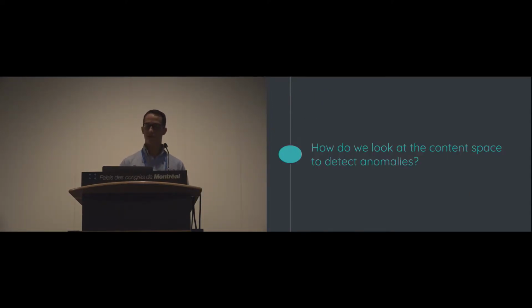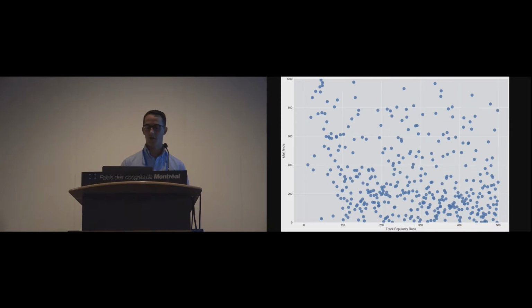So let's look at what the content space looks like to see how we can begin to detect these anomalies with those ideas we just talked about. On the x-axis here, we have the track popularity rank. On the y-axis, we have the total number of voice finds a track has experienced. All these dots are tracks. Which ones are the outliers? It's not exactly clear here.